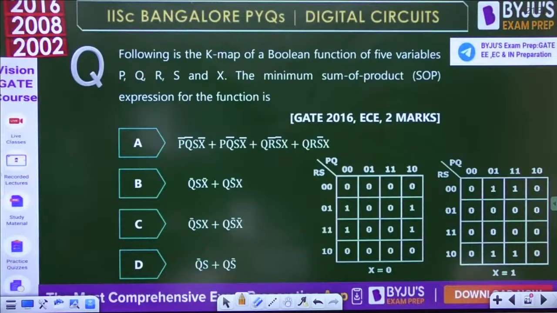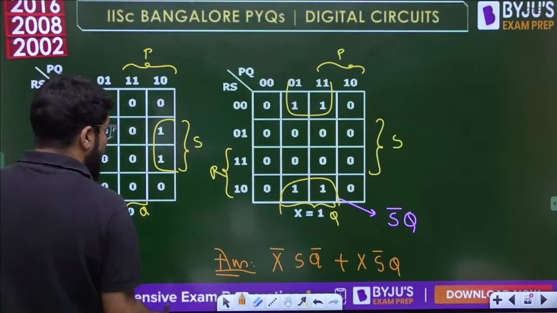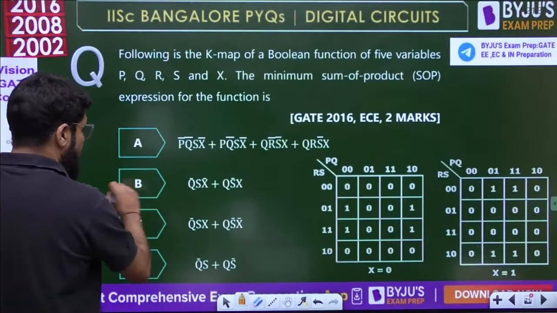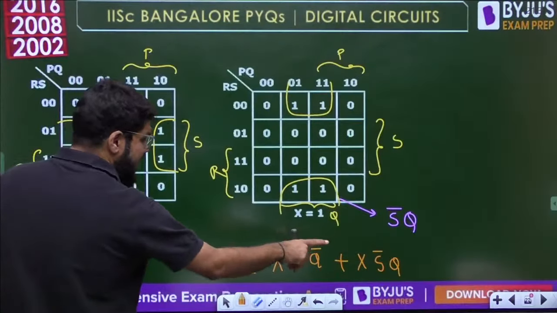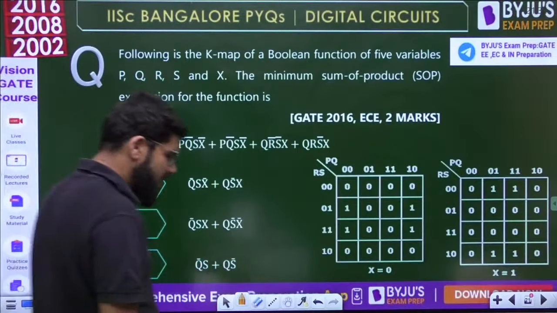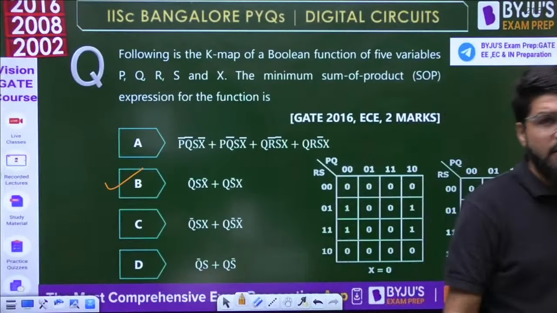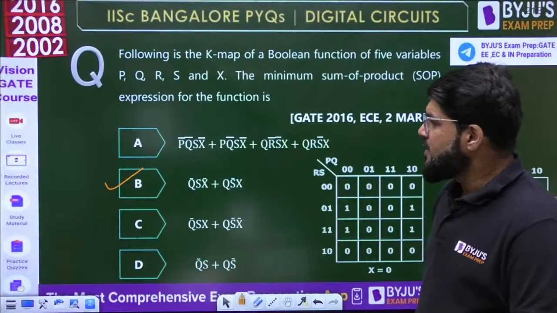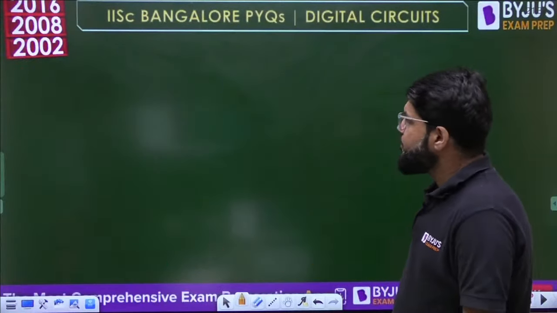Now let's match the option. x bar S Q bar, x bar S Q bar, plus x S bar Q, x S bar Q. Yes, B is the very correct answer, and that's what many of you are giving. Let's move to the next question.